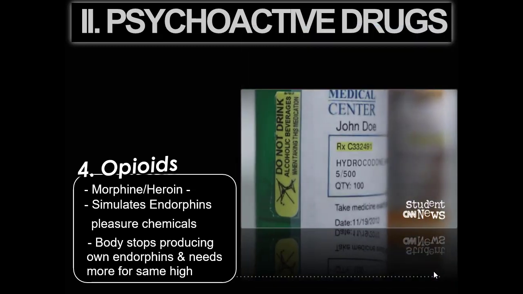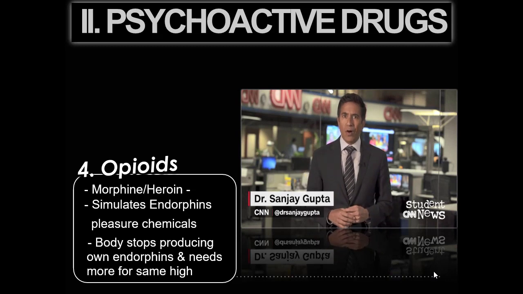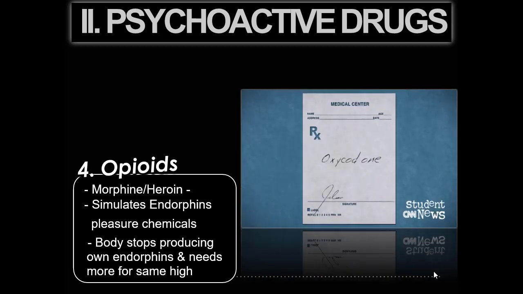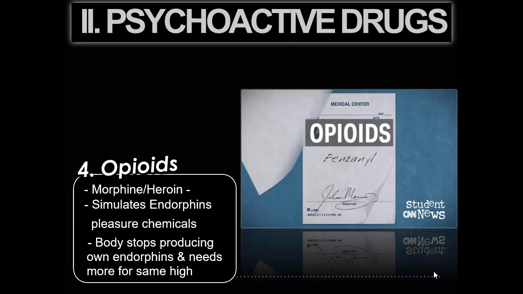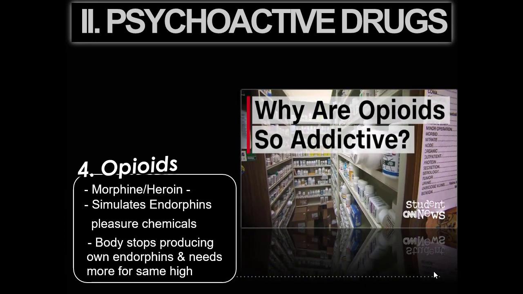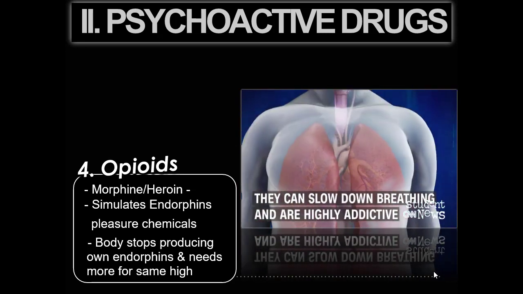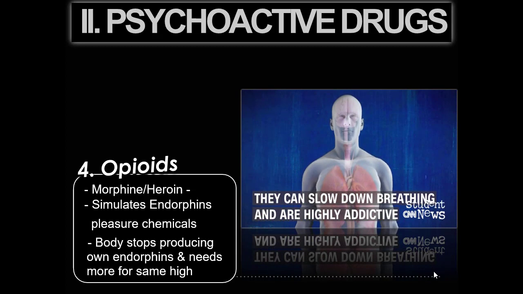Every 19 minutes, someone dies from an accidental drug overdose. Most of the time, it's from prescription drugs like oxycodone or hydrocodone. These drugs all belong to a family of drugs called opioids. They are prescribed to dull pain, but they also boost dopamine, giving some people a high. They can also slow down your breathing and are highly addictive. So why is it so easy to get hooked?